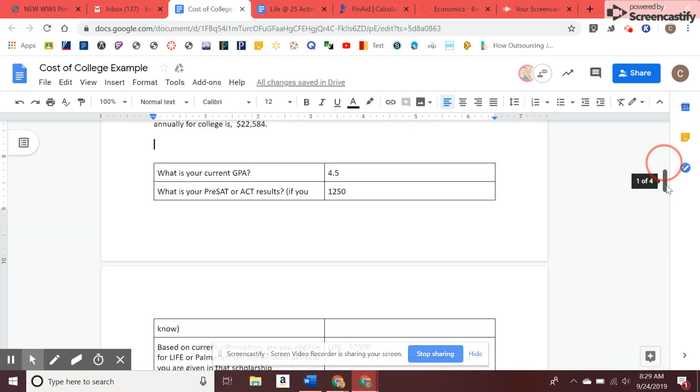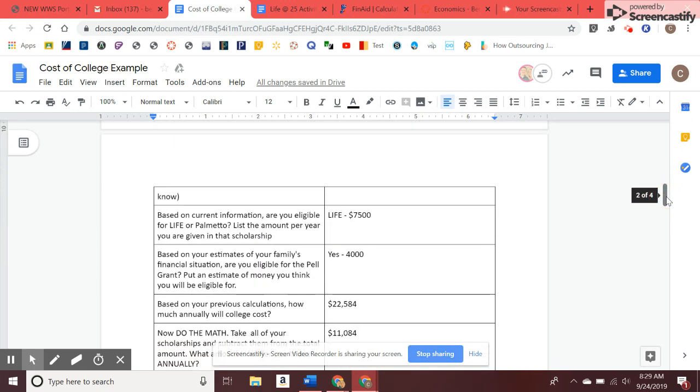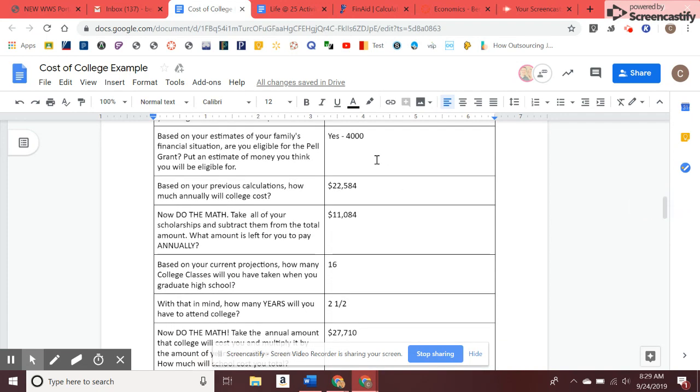Now look at what he's done here. He's figured out how much he is eligible for. These are South Carolina scholarships, so these are going to be a little bit different for you here in Indiana. He thinks he's going to get the Pell Grant. How much is it going to cost him? And then do the math. Once you take away all the scholarships, what's left? And here he's got this number.